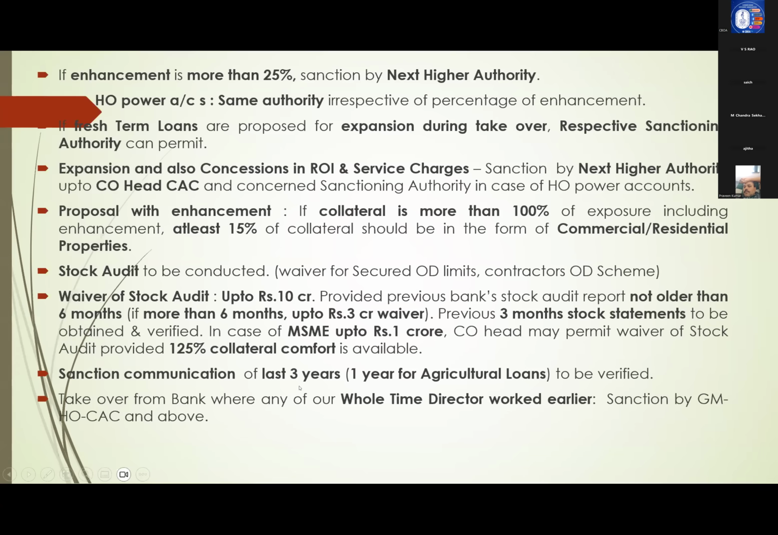Sanction communication of last 3 years, we have to verify. In case of agriculture, 1 year is sufficient. Next, takeover from bank where any of our whole-time director worked earlier, sanctioned by GM, HO, CAC and above.